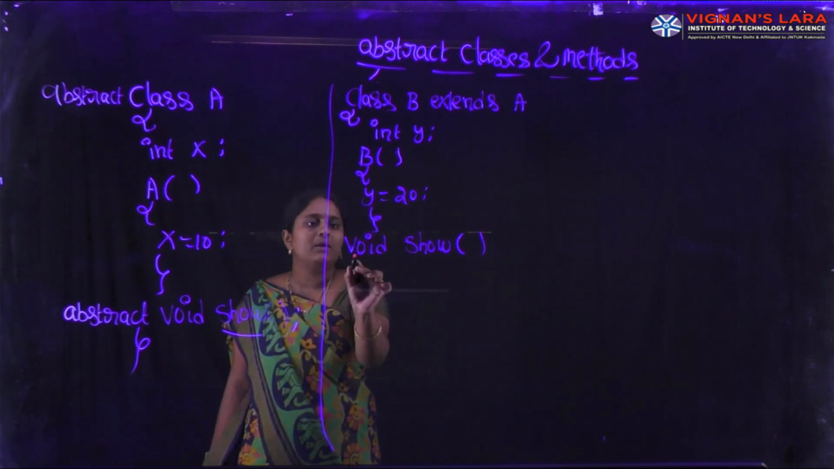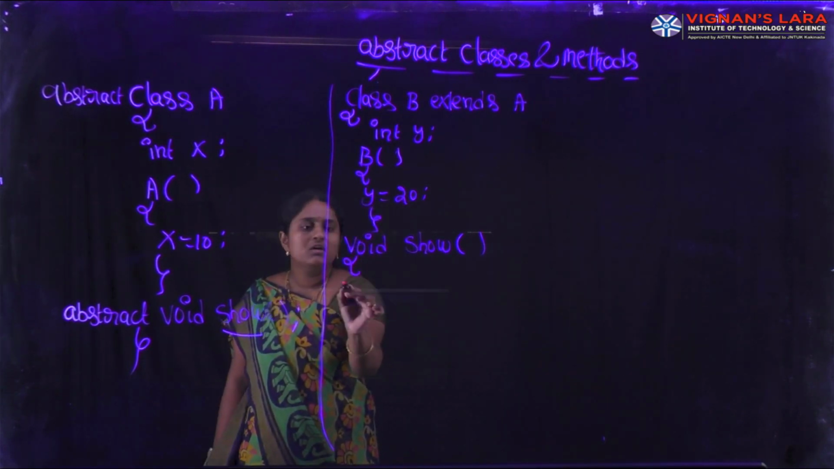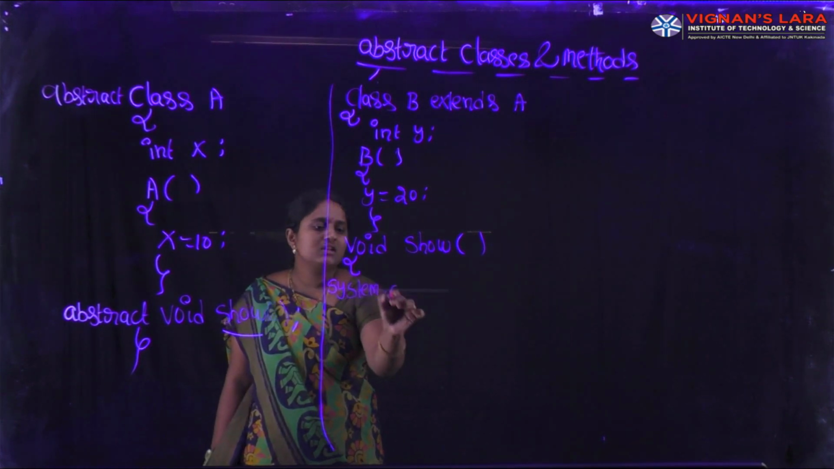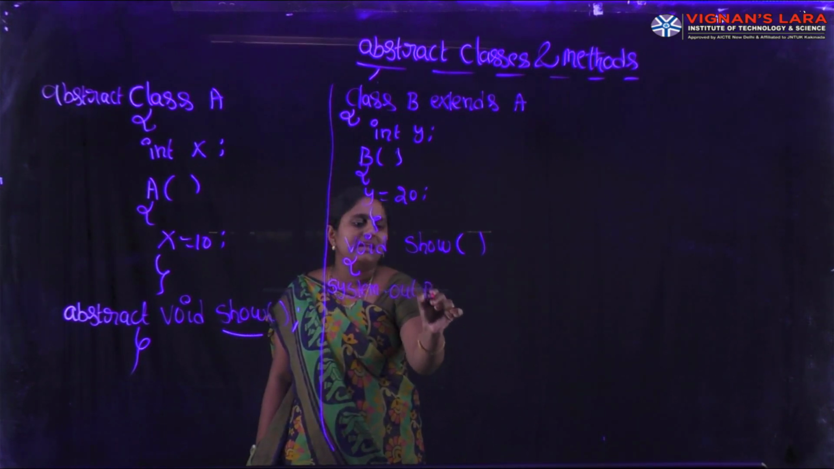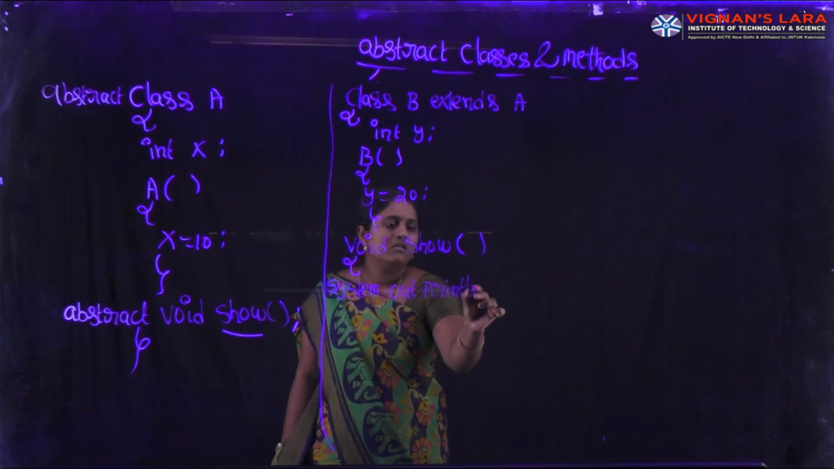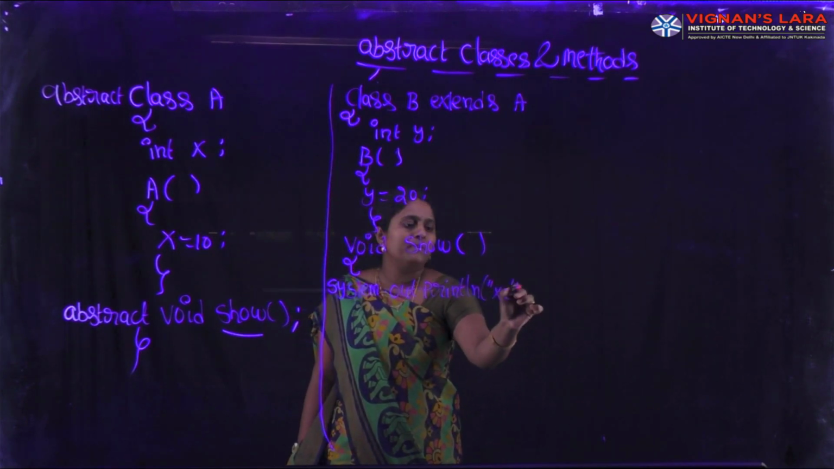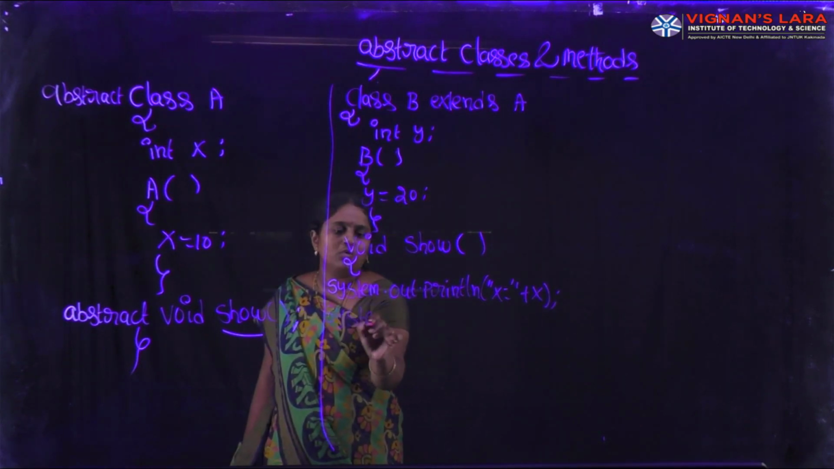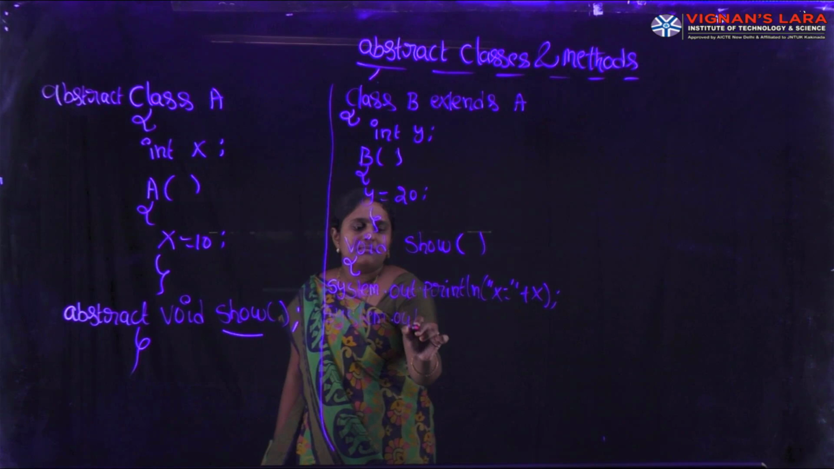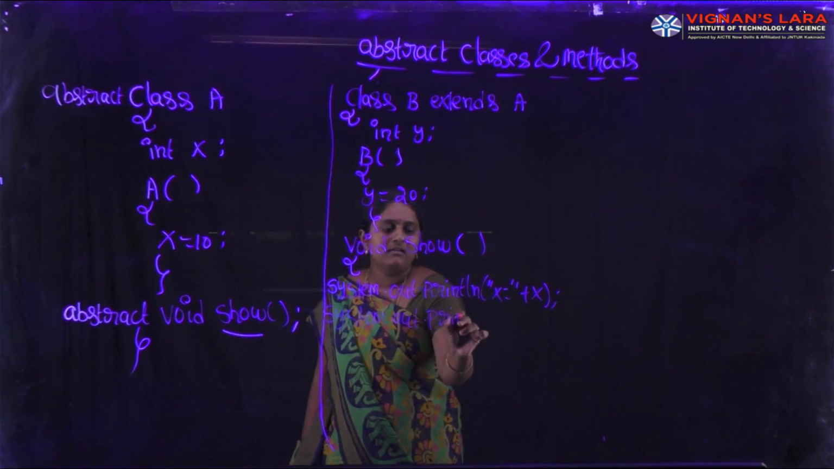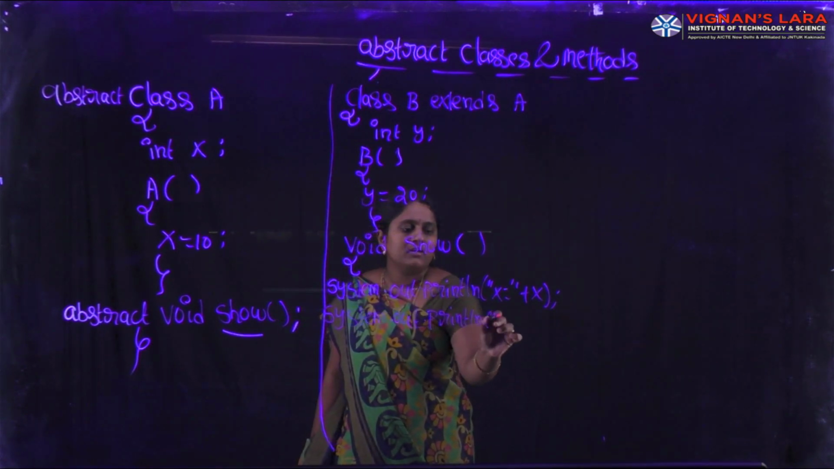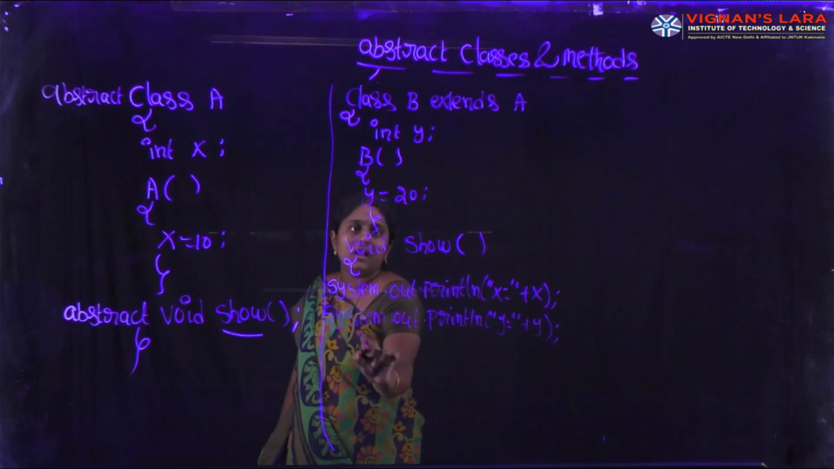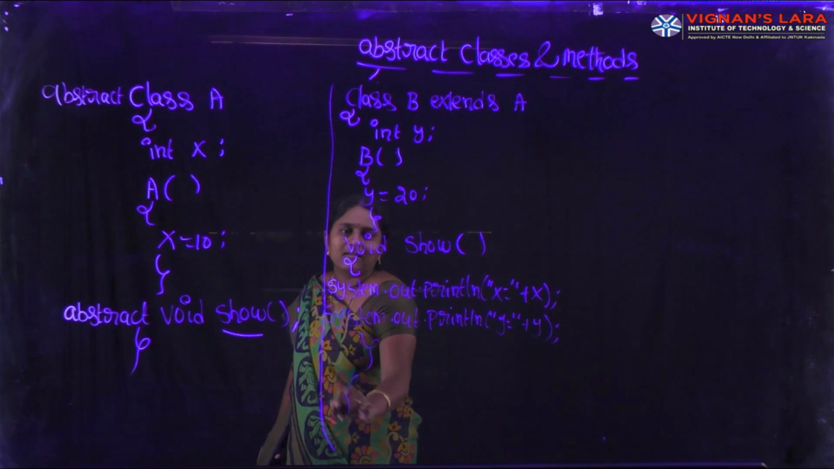Here I am providing the body of the abstract method show. Here I am writing System.out.println x equal to plus x. Next one, I am writing System.out.println y equal to plus y. Here I am closing the method body and class body.